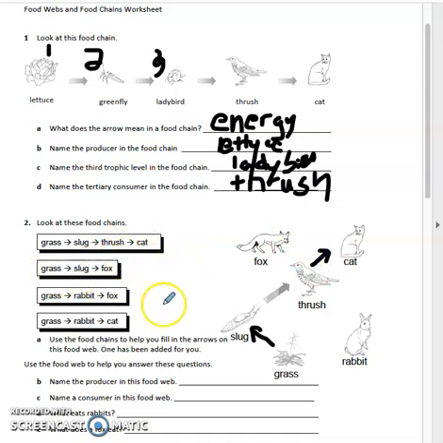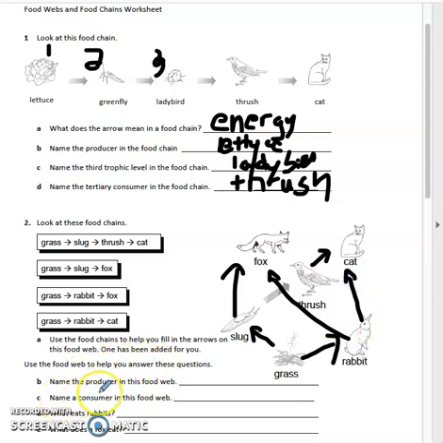Then we have the grass to the slug again, but to the fox this time. So the fox is going to eat the slug as well. We have the grass that goes straight to the rabbit. And from the rabbit we're going to go all the way to the fox, and then from the rabbit to the cat. So now we have a food web that we have created.